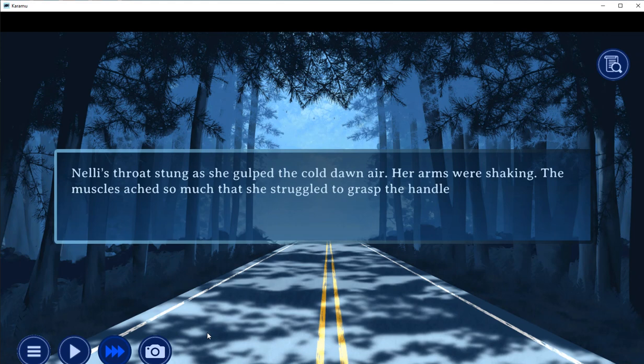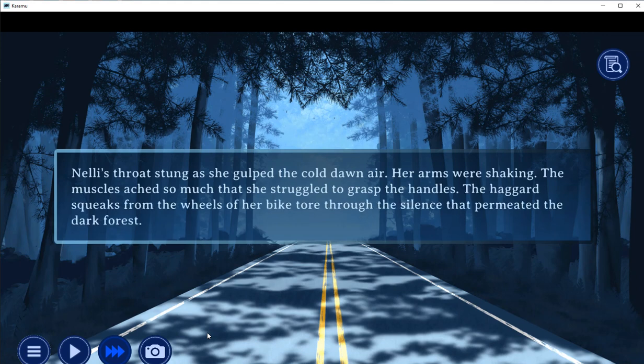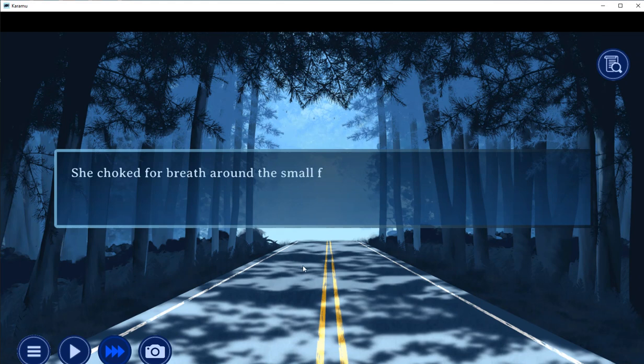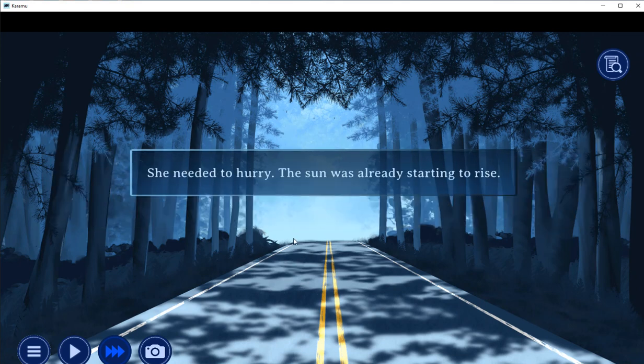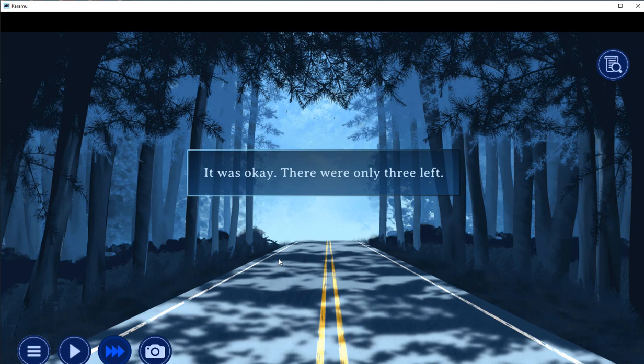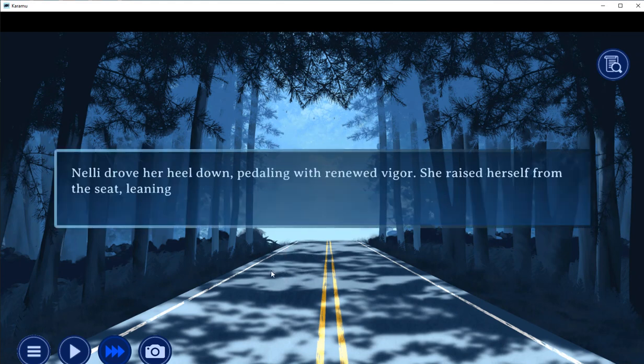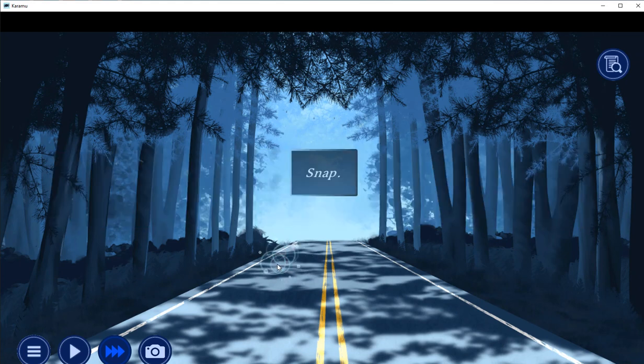Nelli's throat stung as she gulped down the cold dawn air. Her arms were shaking. Her muscles ached and she struggled to grasp the handles. Haggard squeaks from the wheels of her bike tore through the silence that permeated the dark forest. She choked for breath around a small flashlight clenched between her teeth. The light was only modest, illuminating a small patch of road directly in front of her. She needed to hurry. The sun was already starting to rise. It was okay. There's only 3 left. She drove her heel down, pedaling with renewed vigour.